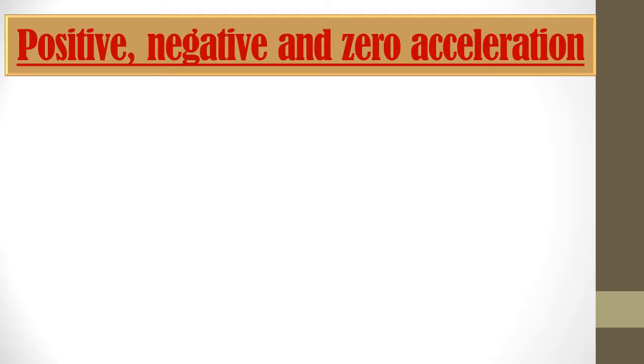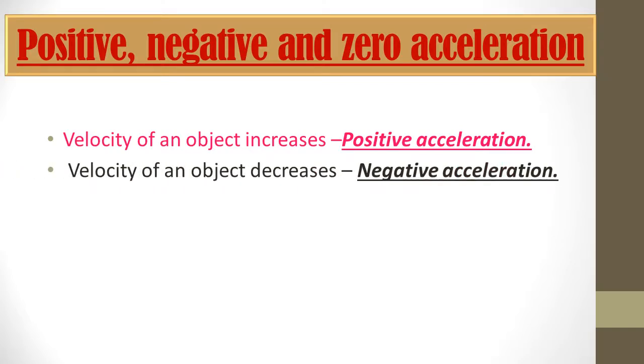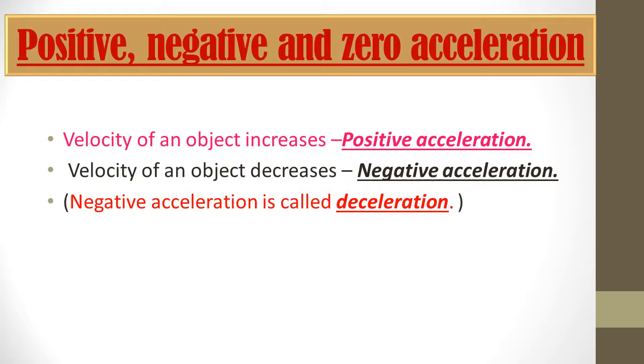Now again we have to learn about positive, negative and zero acceleration. So students, an object can have positive or negative acceleration, right? So when the velocity of an object increases, the acceleration is positive acceleration, and in this case the acceleration is in the direction of the velocity. That means the direction will be the same. And when the velocity of an object decreases with time, it is called negative acceleration. And students, negative acceleration is also called deceleration. Why? Because in this the velocity decreases.